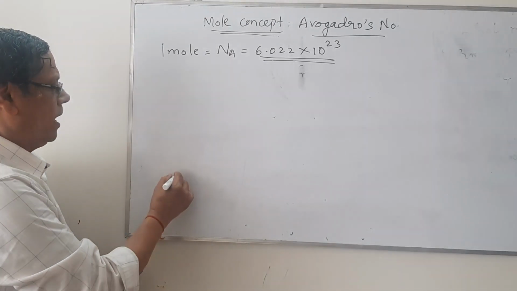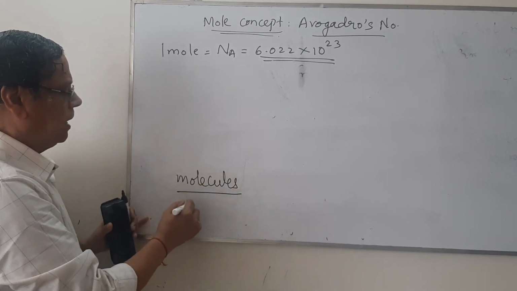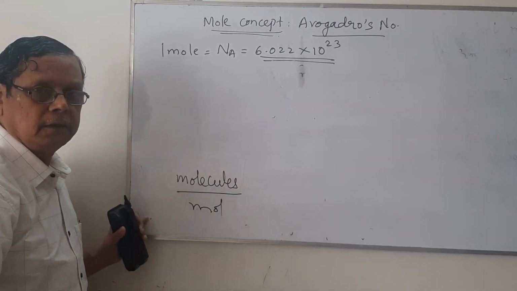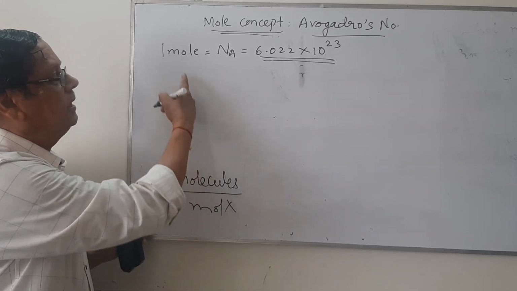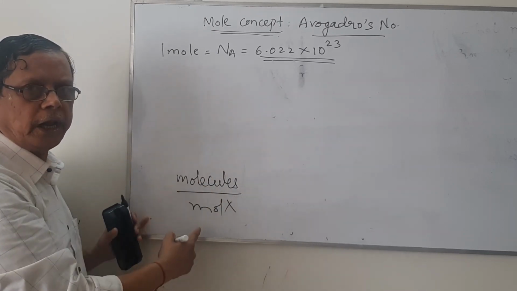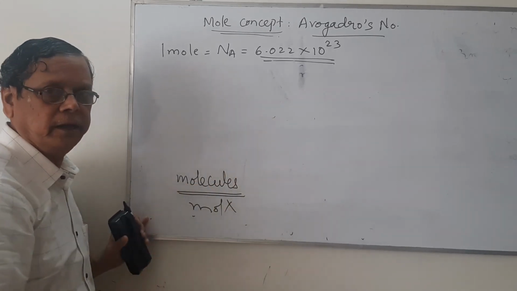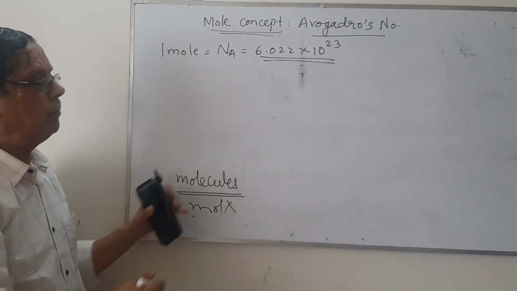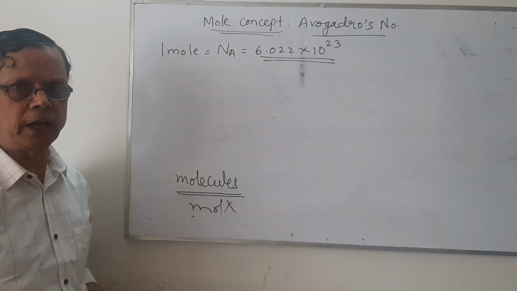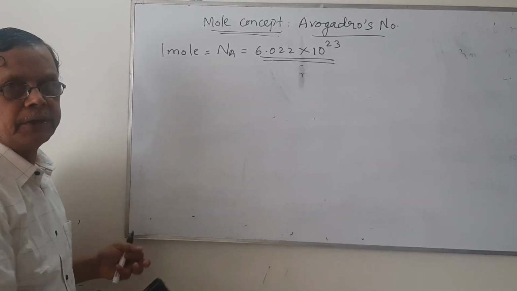Sometimes some people write this as mol. This is wrong, because if you write MOL, it indicates mole, not molecules. That's why while writing molecules, you should write the complete word. If I say 1 mole of molecules, they will possess Avogadro number of molecules. Okay, that concept is called the mole concept.